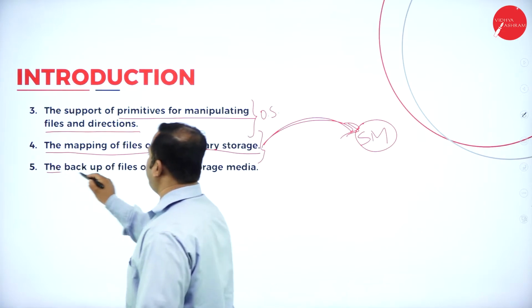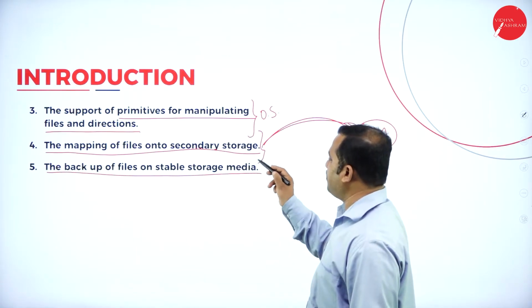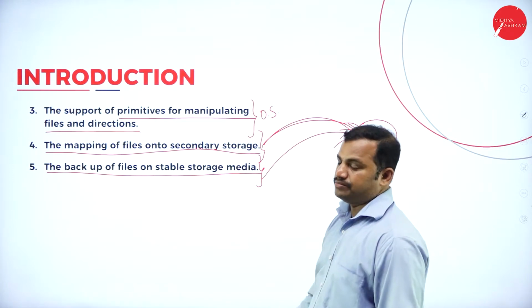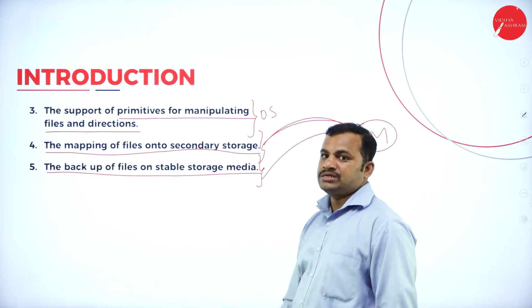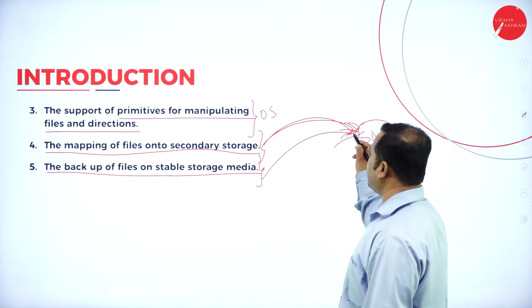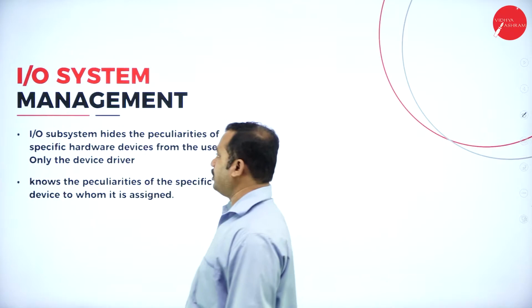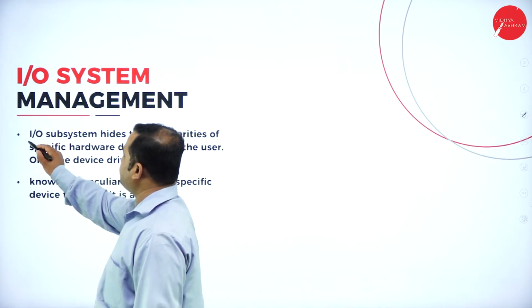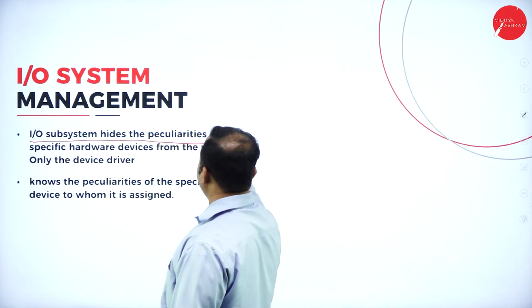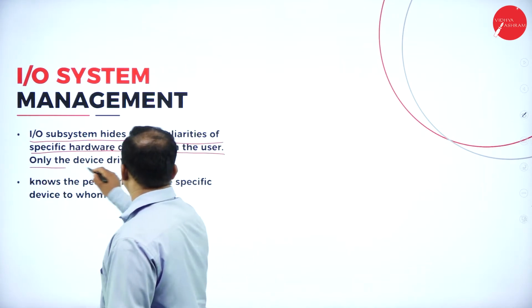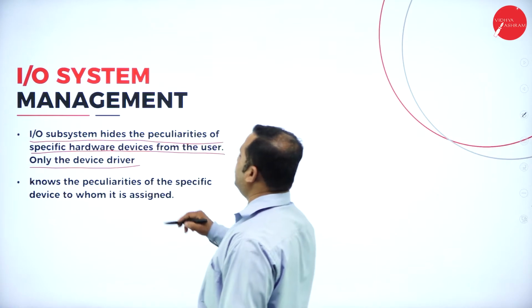The backup of files on stable storage media is done by the operating system. That is, whenever the file is stored in the secondary memory, it can be retrieved back onto the main memory, that is, to the primary memory. This I/O management also includes the subsystem that hides the peculiarities of the specific hardware devices from the user, only the device driver.